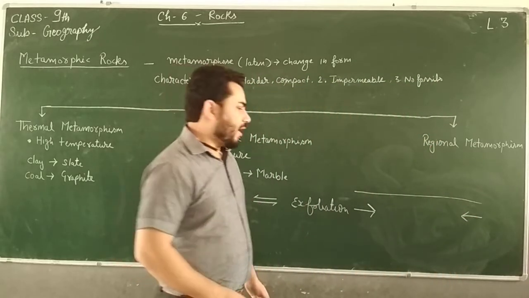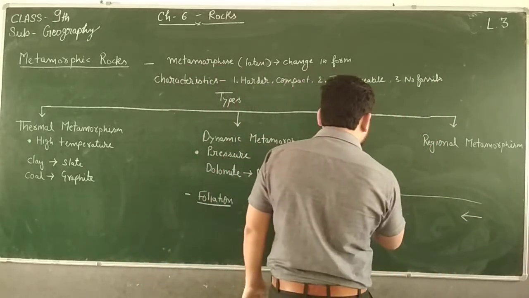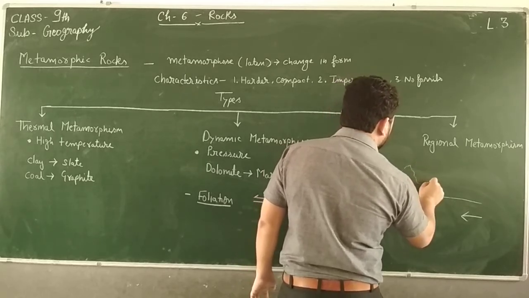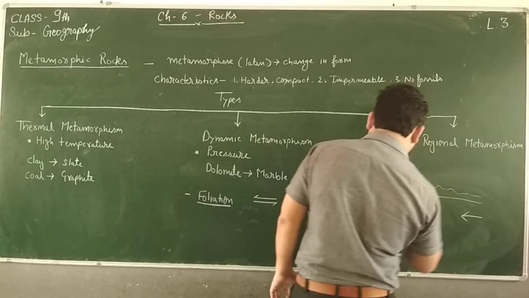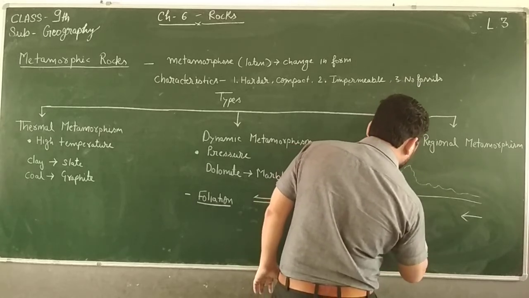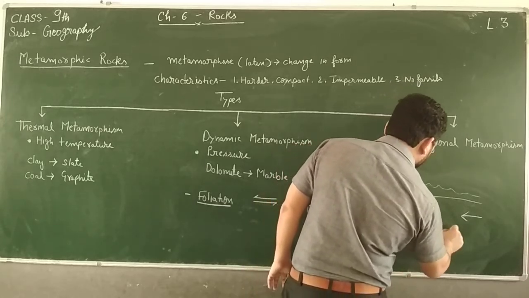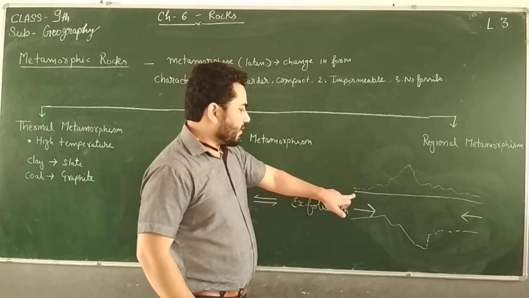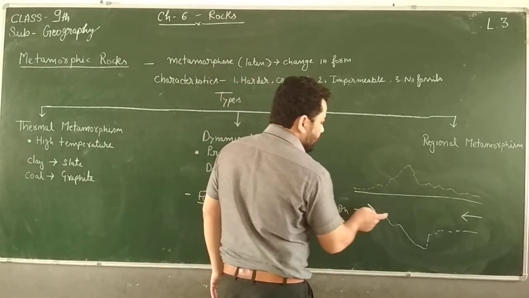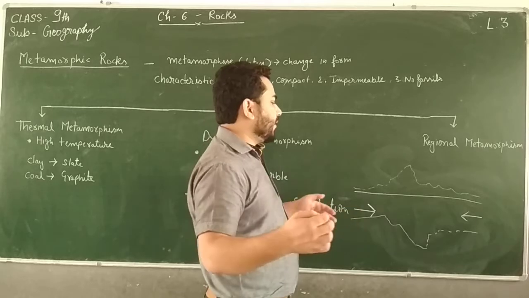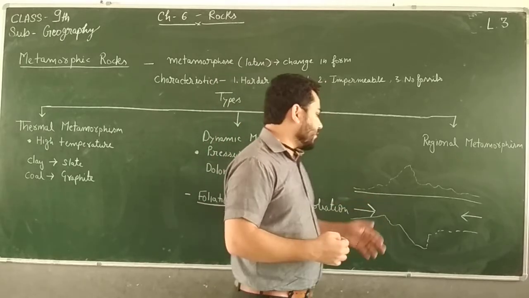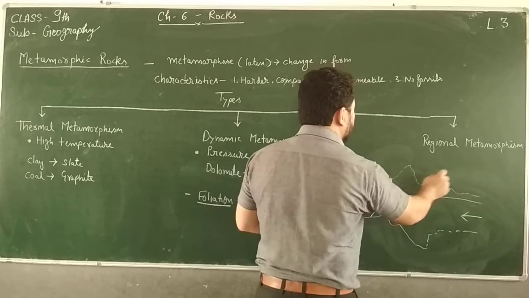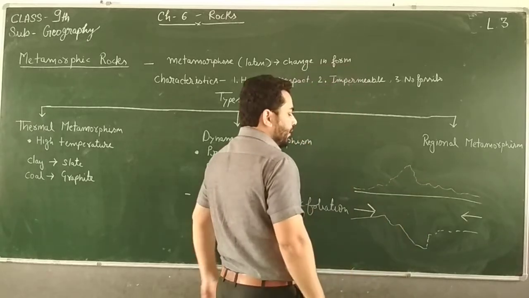Because of this movement, the surface will be crumbled like this, and downside also it will be crumbled this way. So this was the surface. Because of the convergence of tectonic plates, the surface is getting crumbled upside and downside.